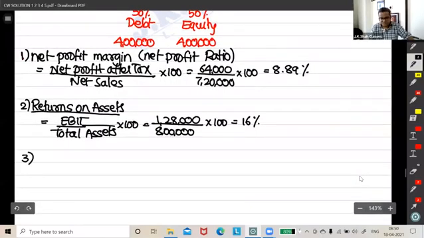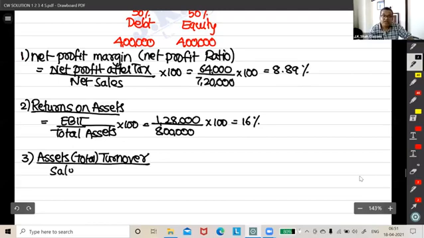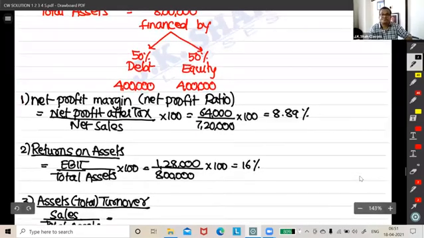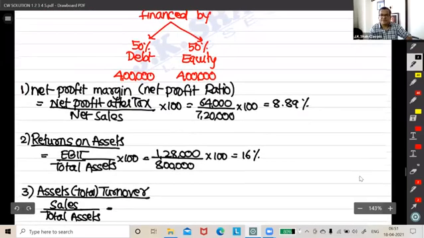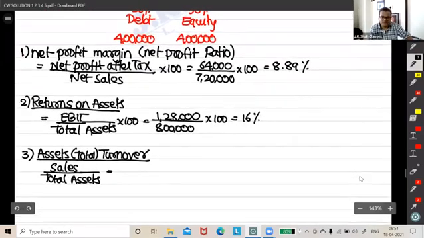Let's go to the third one. What is that? Asset turnover. So what we say, sales upon what? Total assets. How much was our sales? 720. Total assets are how much? 8 lakh.